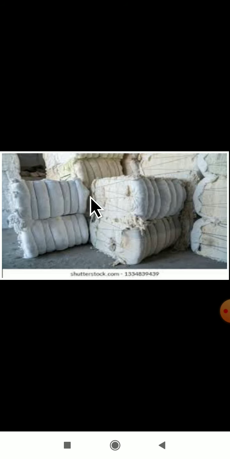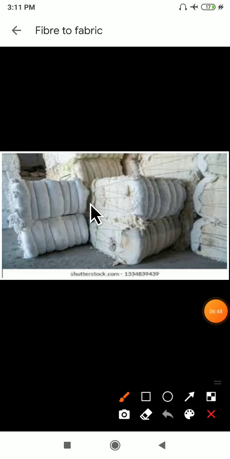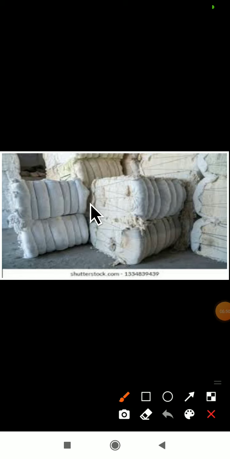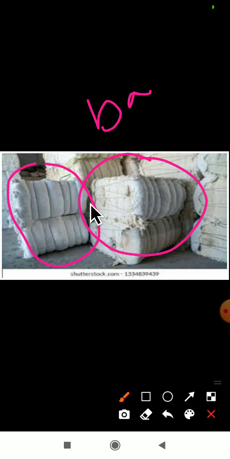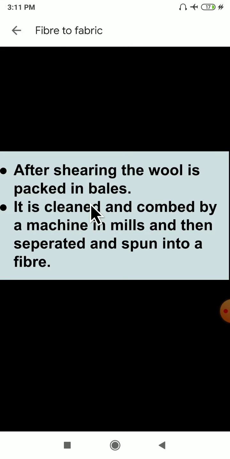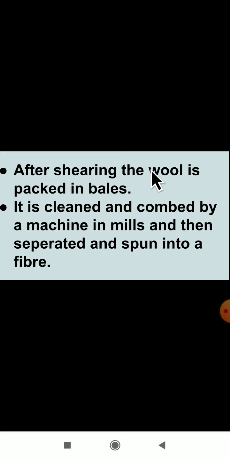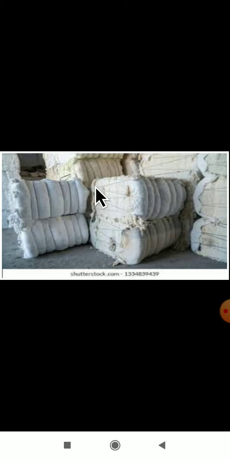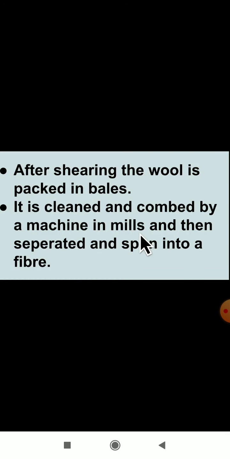I will show the picture of a bale here. In this manner, after removing the hair of a sheep, they will pack it. Remember, they will pack it in this manner. We call this a bale. After shearing, the wool is packed in bales. I have shown how they pack it in bales. You can observe it here.